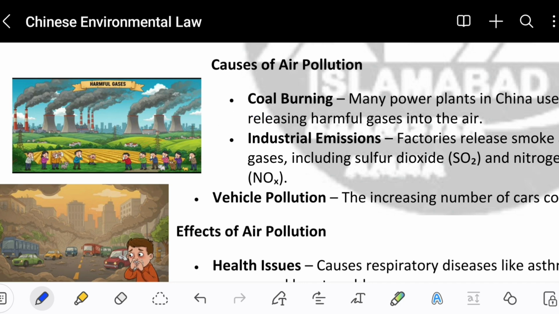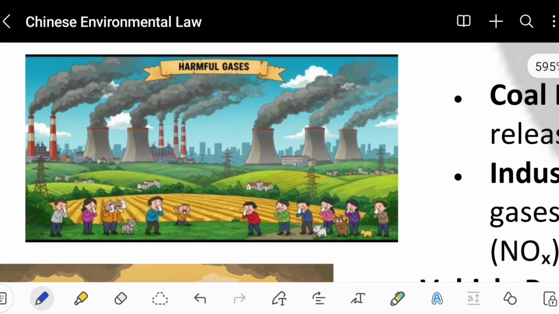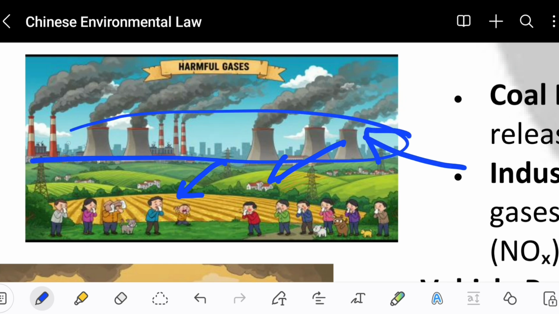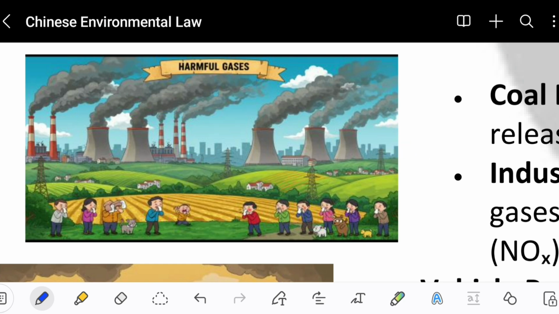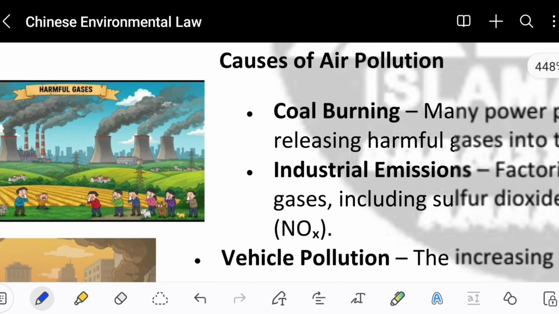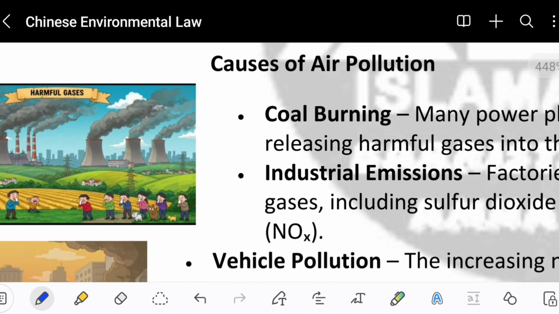So here you can see the people are covering their faces with masks and some tissues because there are industries that are producing a lot of harmful gases. All of these industries are using coal, and that coal use makes those industries produce a lot of harmful gases in the air. So this is also a cause of air pollution.